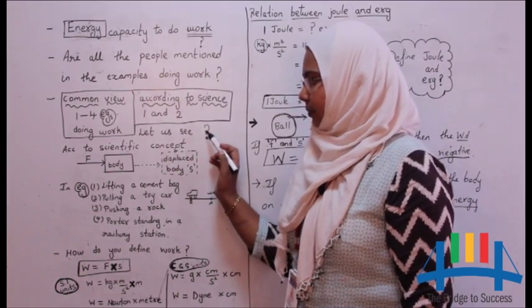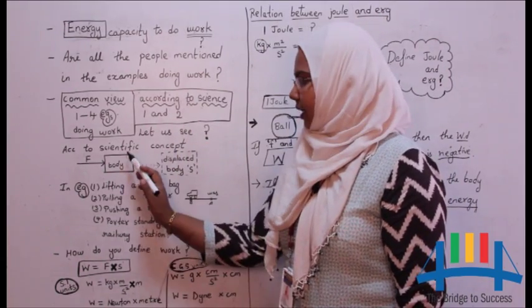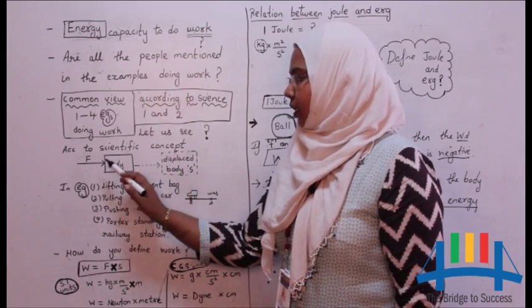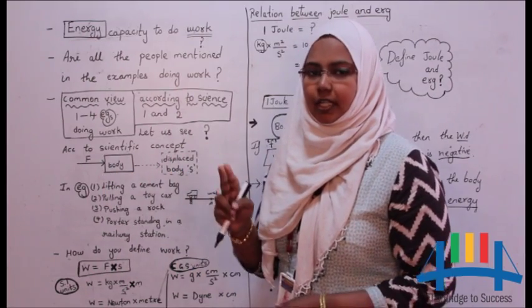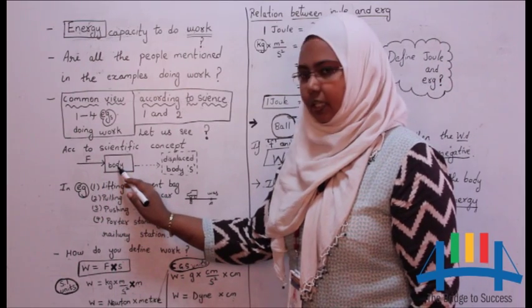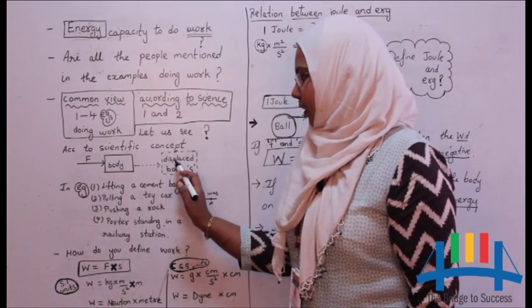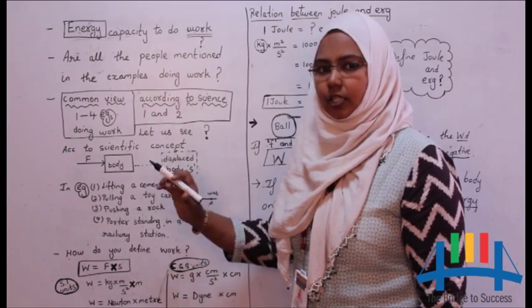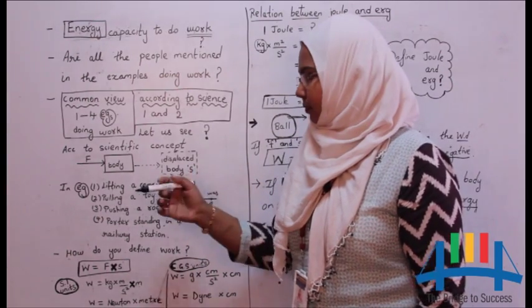Let us see why. Because according to scientific concept, work is said to be done only if two conditions are satisfied. That is, force should act on the body and the body should get displaced. Displaced in the sense the body should change its position.